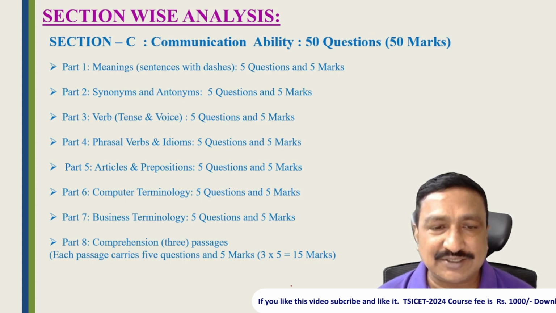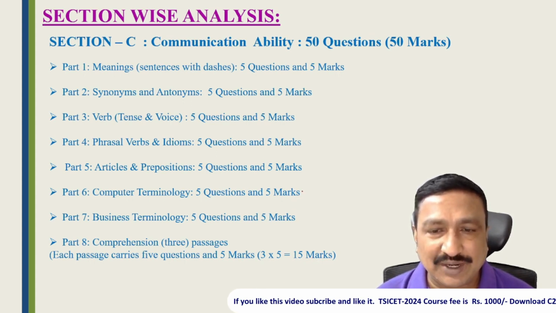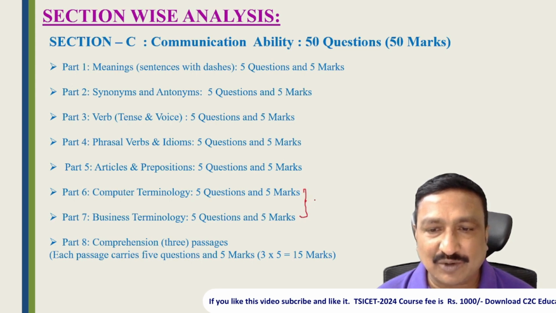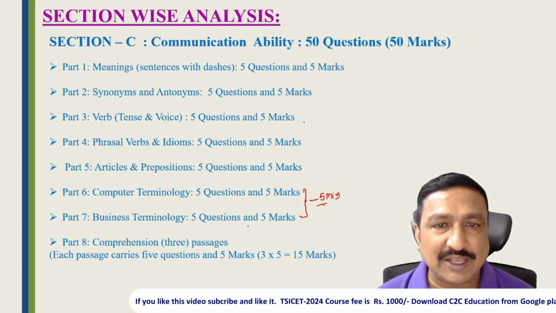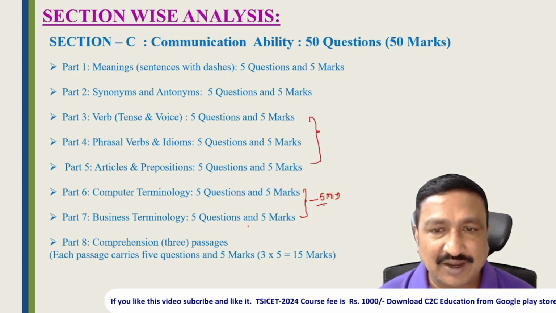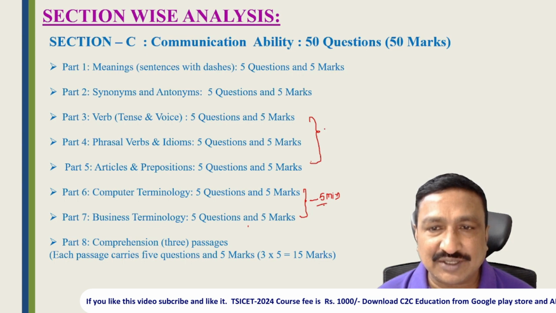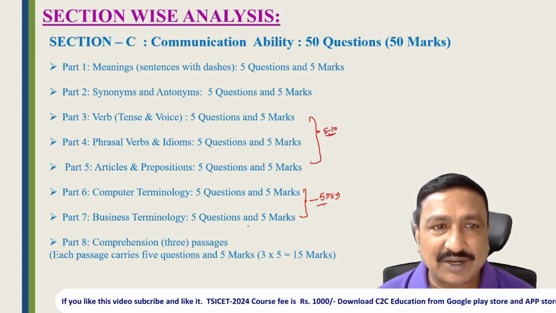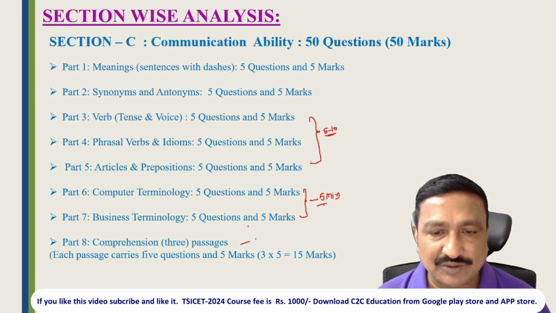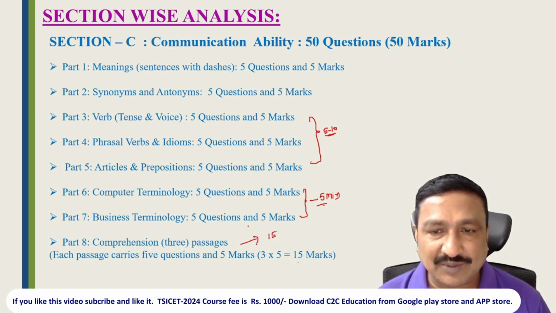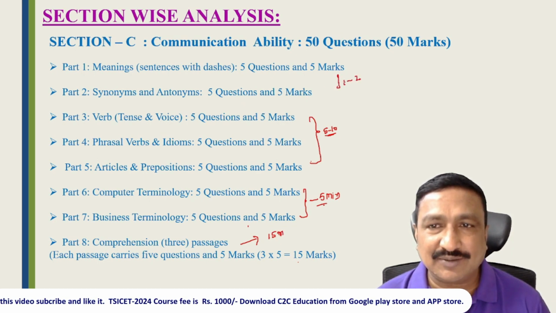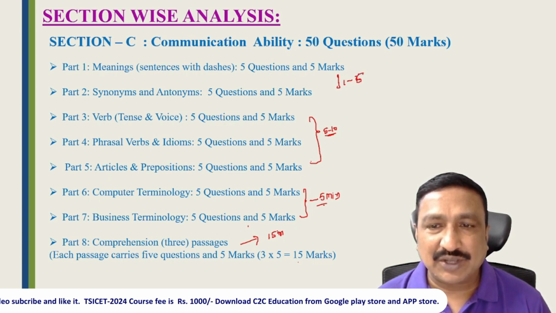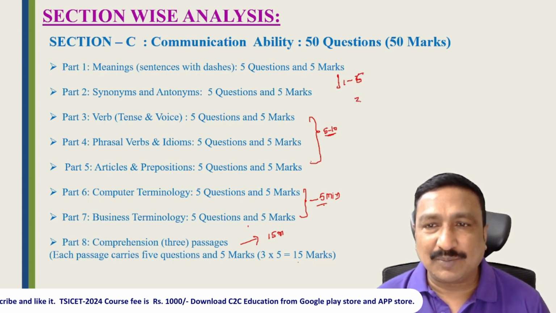How to score in this: while you are practicing, go immediately to computer terminology and business terminology, and complete these questions in 5 minutes. Once you have completed those, go for verbs, idioms and articles. These 15 questions you can finish within 5 to 10 minutes. After completing these, go for reading comprehension and take 15 minutes. The meanings and synonyms you can complete within 1 or 2 minutes, a maximum of 5 minutes. So this entire communication ability section we have to complete within 30 minutes.